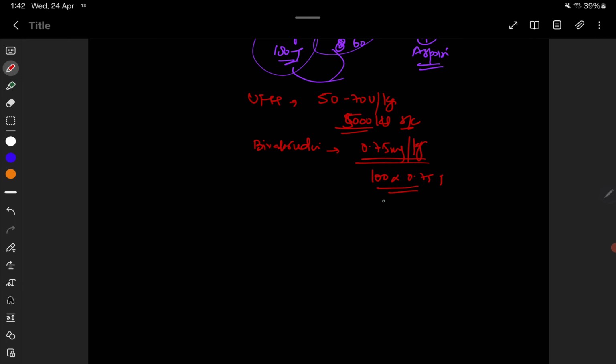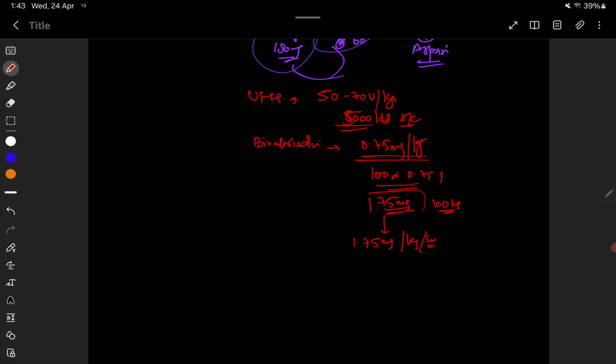That means 75 milligrams of bivalirudin in a 100 kg person, followed by an infusion of 1.75 mg per kg per hour, which can be discontinued after PCI.